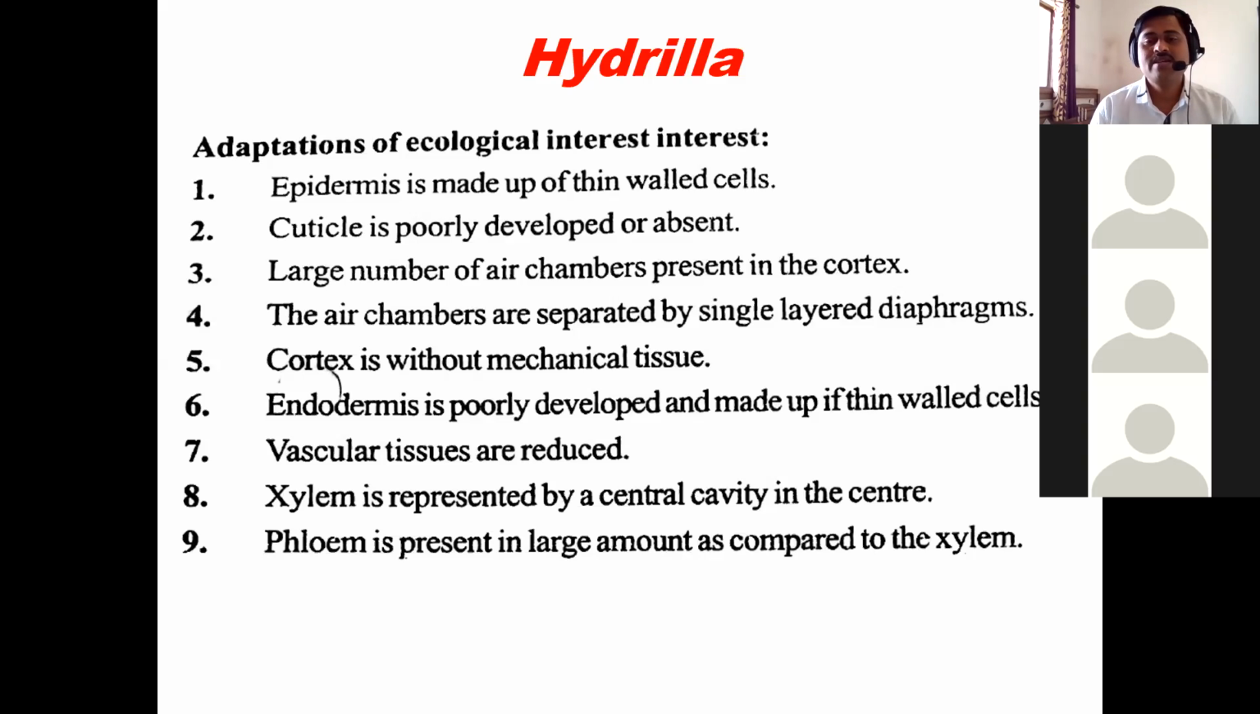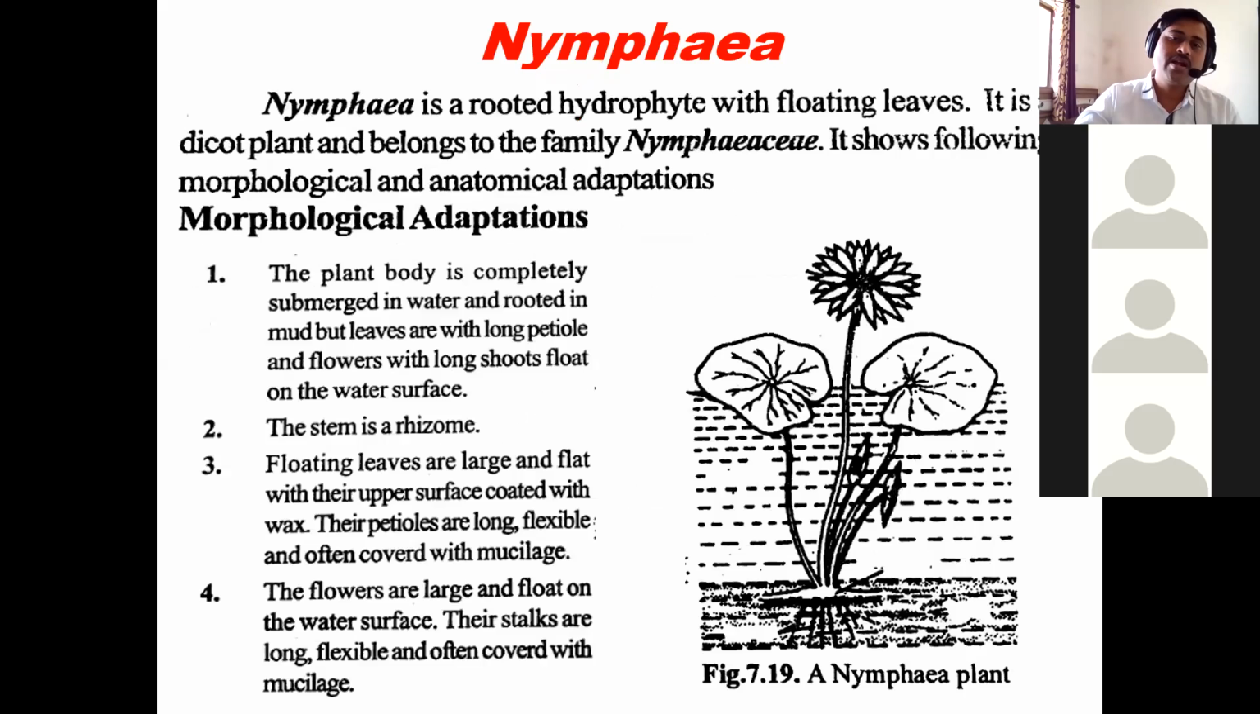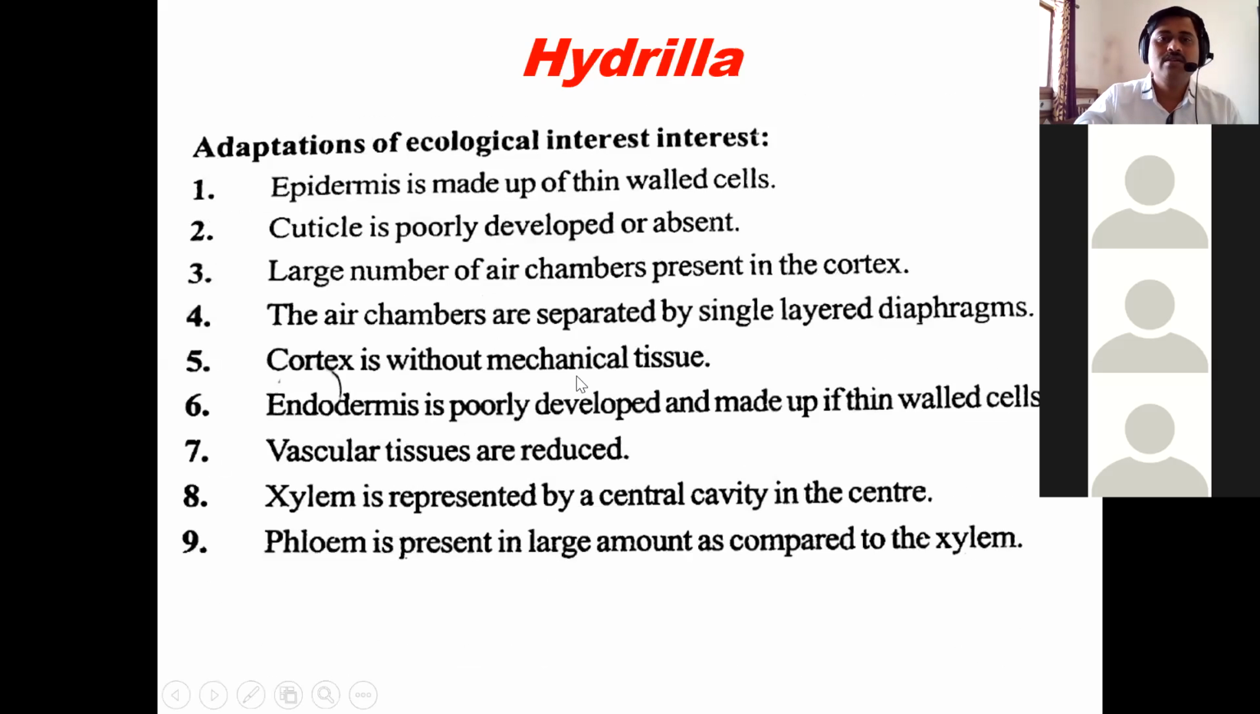Xylem is represented by a central cavity in the center, and phloem is present in large amount as compared to xylem. So these are the adaptations that are seen in case of Hydrilla. Now another adaptation, that is seen in case of another plant, Nymphaea.